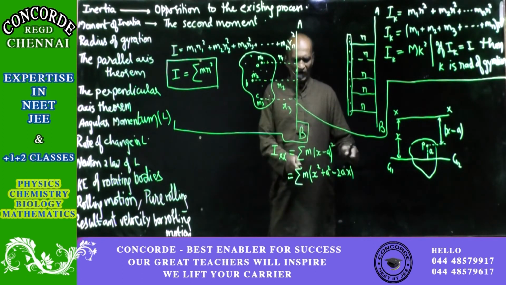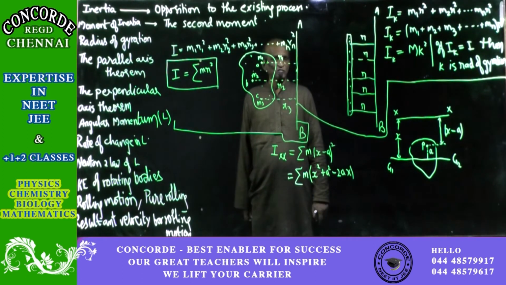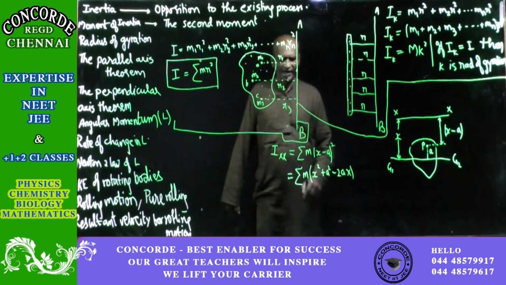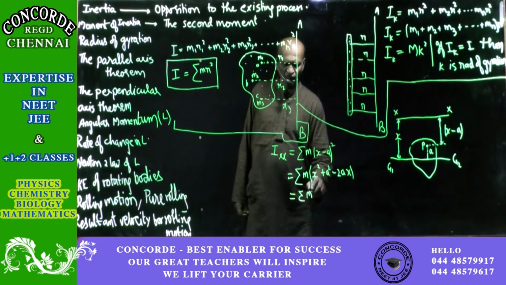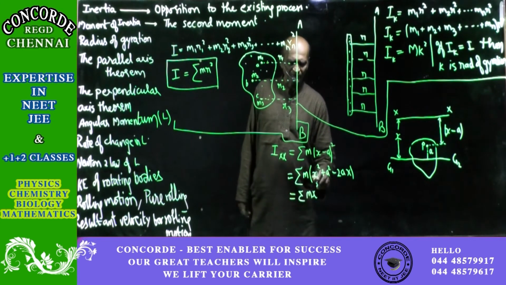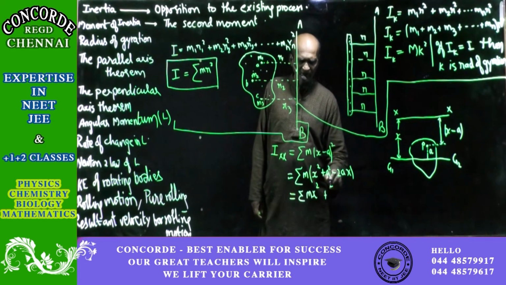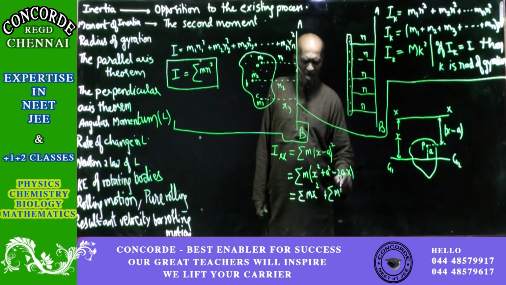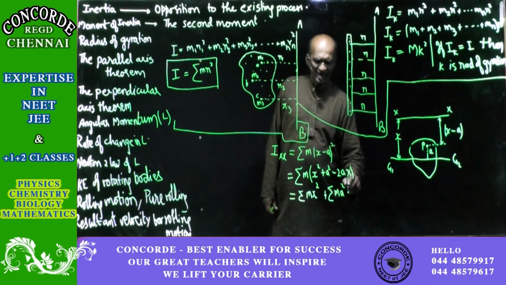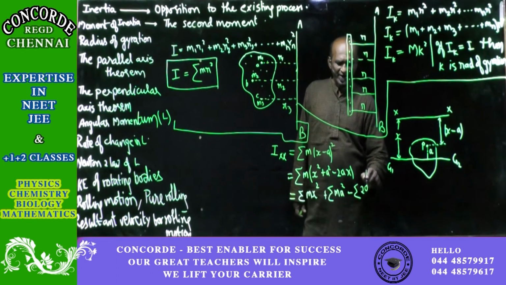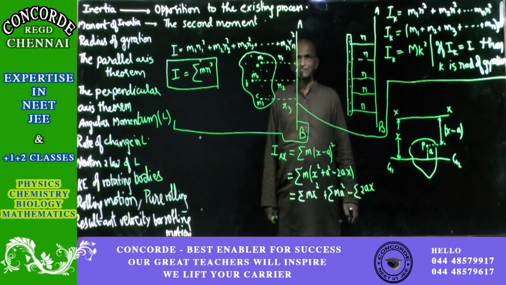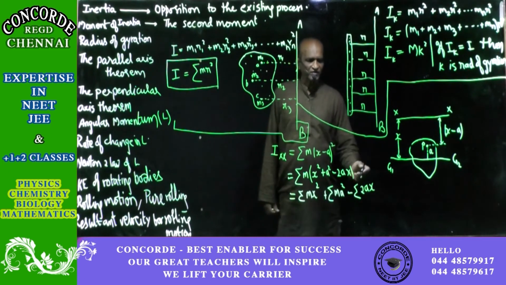All of them under this sigma. So that will be equal to sigma of m x square after opening out the bracket, plus sigma of m a square, minus sigma of 2 into a into x. Okay. Now this will be equal to 0.